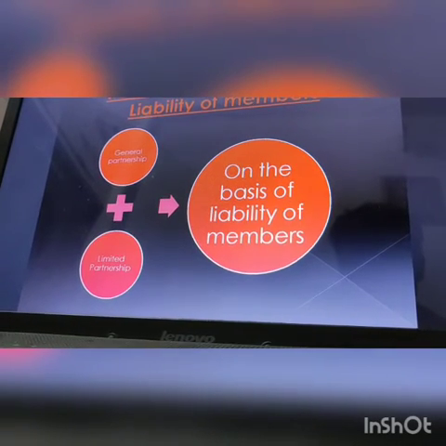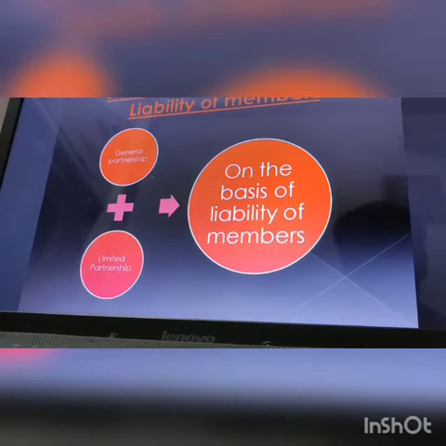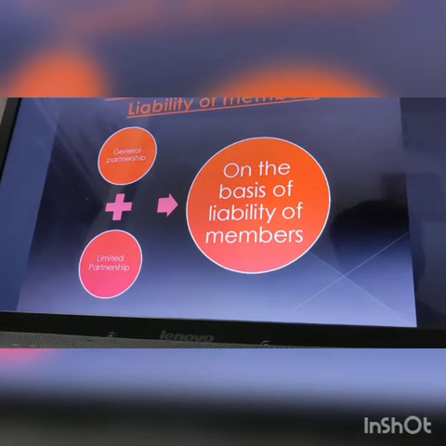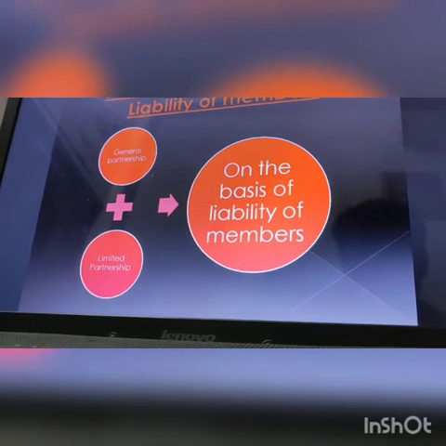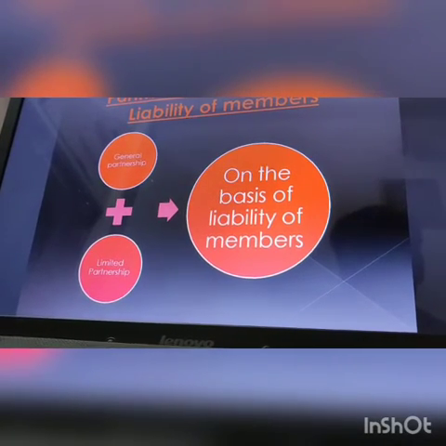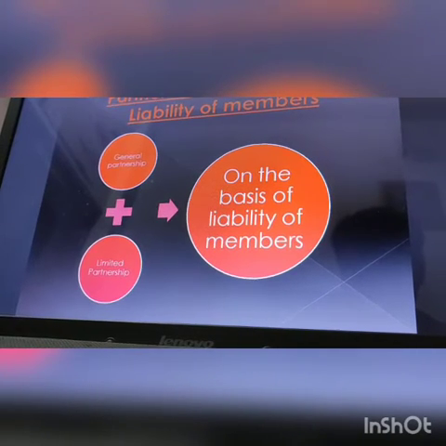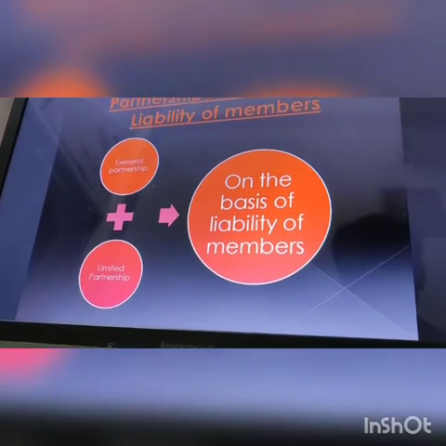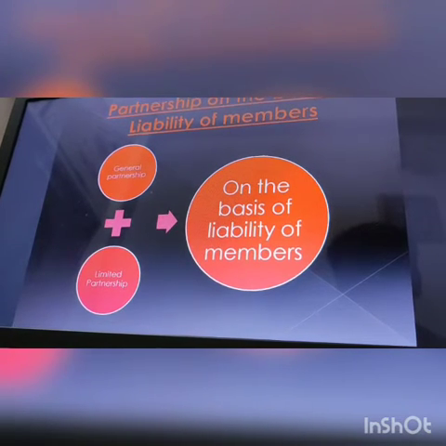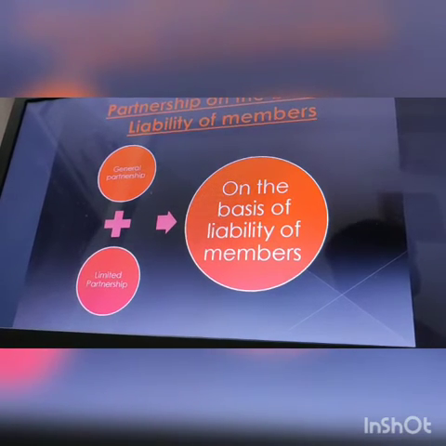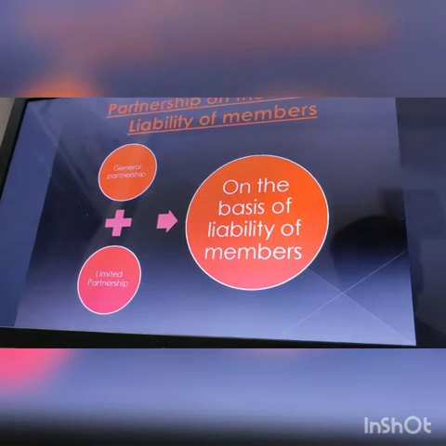The next feature is a very important feature: the death, insolvency or incapacity of a special partner does not affect the existence of the partnership firm. That means if A, B, C, D are the partners and any of the partners has died or is insolvent or is incapable for the business, then that insolvency, death or incapacity will not affect the existence of the partnership firm.